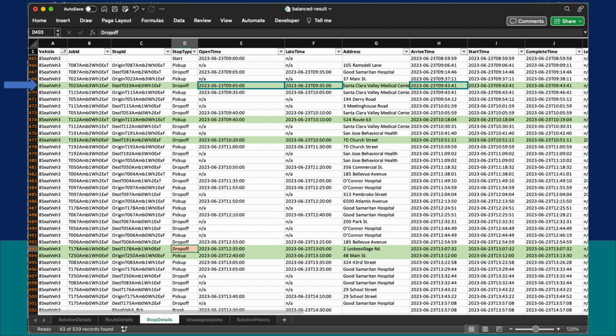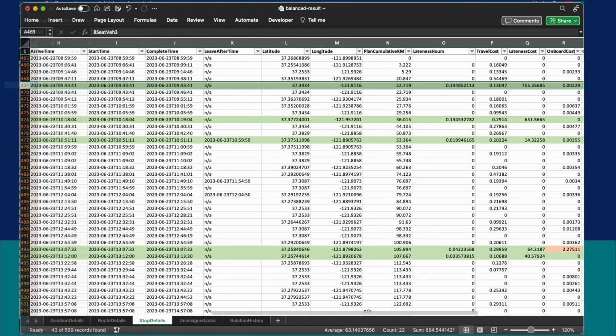But the vehicle arrives at 09:43, which is 0.144 hours or around 8 minutes late. So an amber cost penalty of 755.3568 is applied. At line 493, we can also see that a passenger has been on board for 43 minutes and that the onboard penalty has been applied.